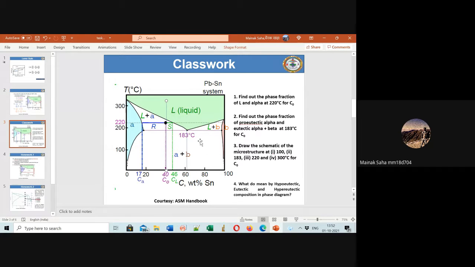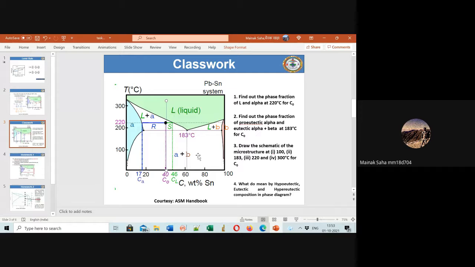So just imagine what this region will be called. If this is hypo, then this will be hyper. It is more than your eutectic composition. In metallurgy, it means too high a composition, too much of a composition-rich something. We call it hyper.